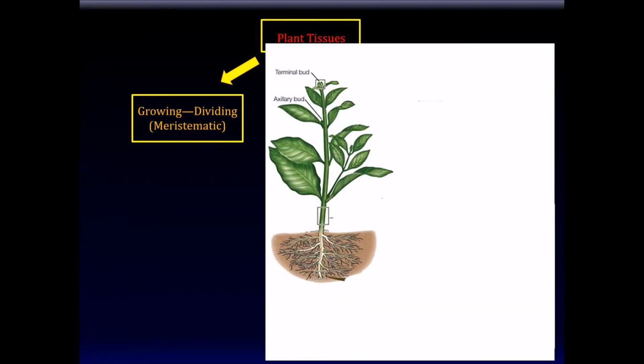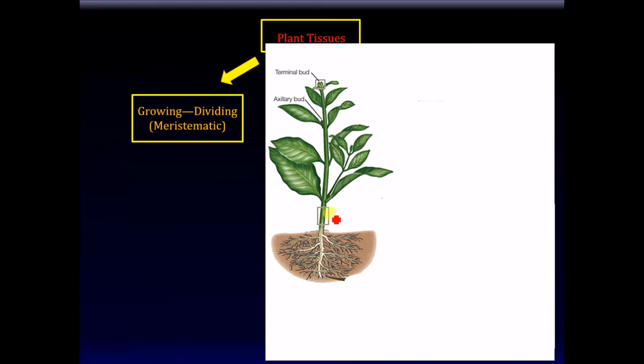Plant growth occurs in three different directions, so to speak. The plant grows taller, the plant grows wider, and the plant grows deeper. Let me repeat myself. Plant growth occurs in three different directions. Plant grows taller, plant grows wider, and plant grows deeper. The growth of the plant occurs at the very top of the plant. That's called the terminal bud.